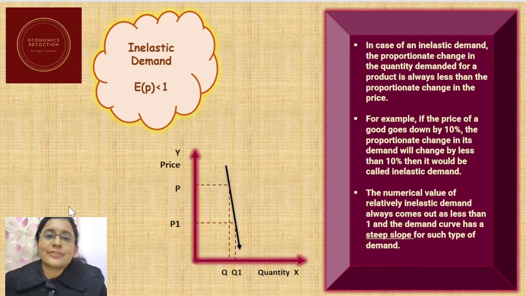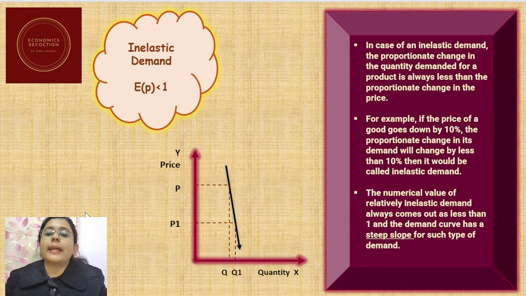When the value of elasticity is less than 1, it is called inelastic demand. So in case of inelastic demand, the proportionate change in quantity demanded for a product is always less than the proportionate change in the price level. So what we can see here is that when the price decreases by a significant amount, say 25%, the increase in quantity demanded is very little, quite considerably less than 25%.